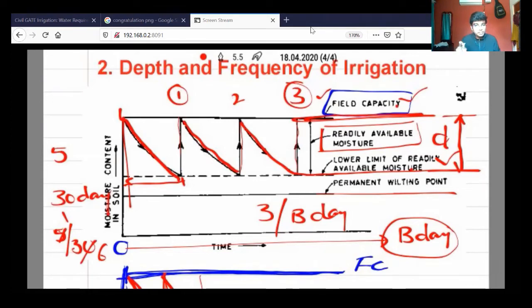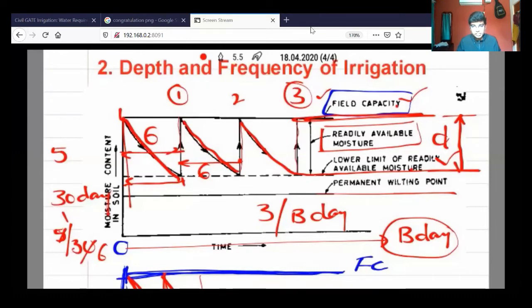So we are giving the frequency. Again 7, 8, 9, 10, 11, 12. Again on the 6th day, you are giving another irrigation. So this is the 6-day gap. Again, this is the 6-day gap. Like that, for every 6 days, we are going to give the water or irrigation. We call it frequency. So frequency here in this case is 6 days.